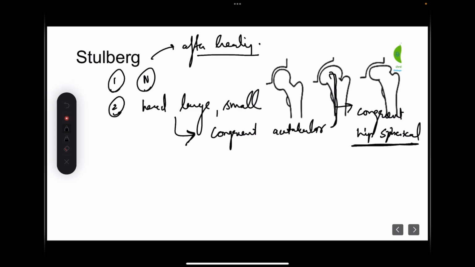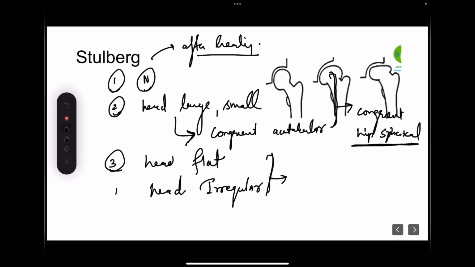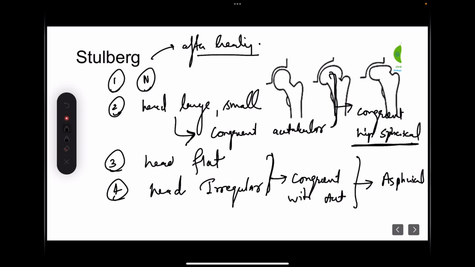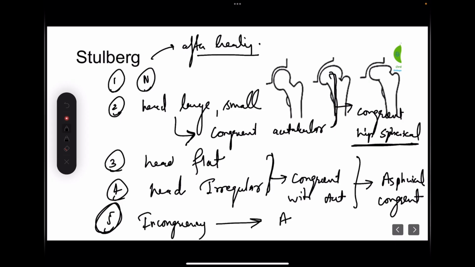Coming to type 3, although the head is flat many a time or could be irregular, in both these cases they are congruent with the acetabulum. So these categories collectively are aspherical but congruent with the acetabulum. Now the last one is where we have incongruency with the acetabulum. So this is aspherical incongruency.